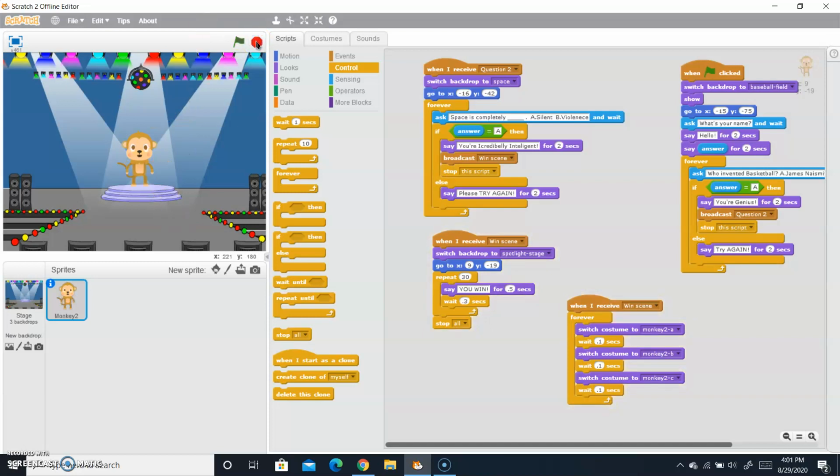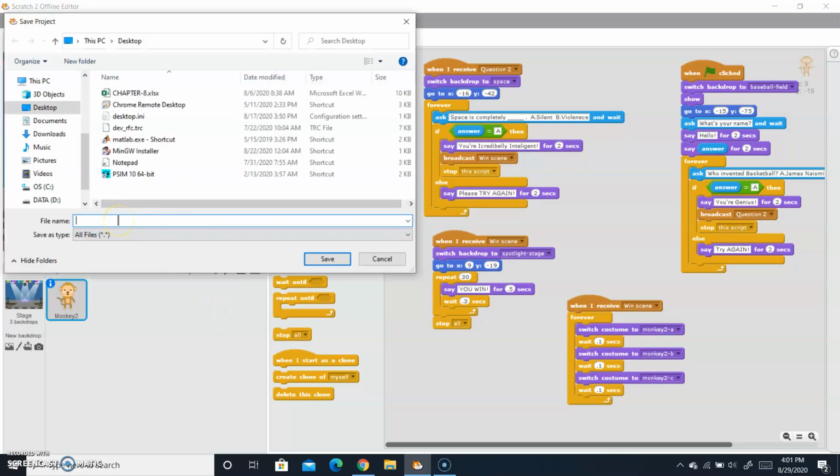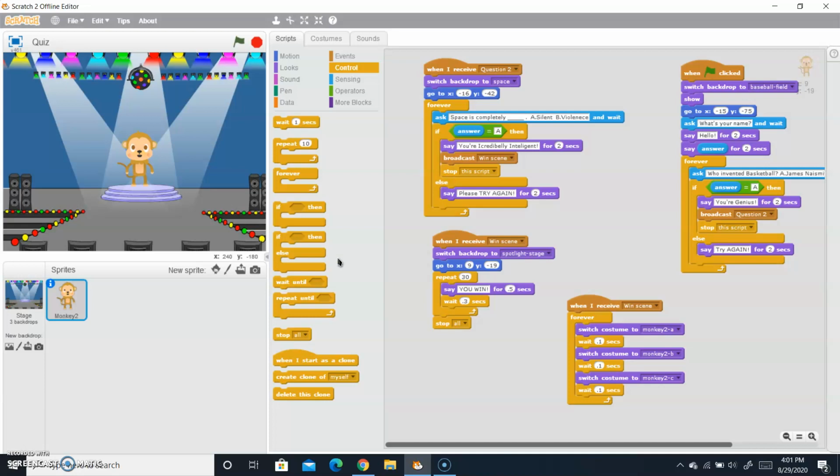So this was part 3 of this Scratch tutorial. In the next part we will learn more. And this was the quiz game. So I will tell you how to save this. Go to here, file and save as. So I will save this as quiz game. So it will automatically save.